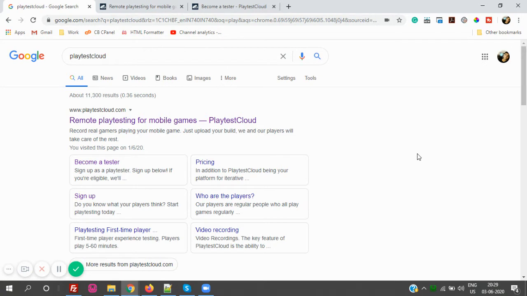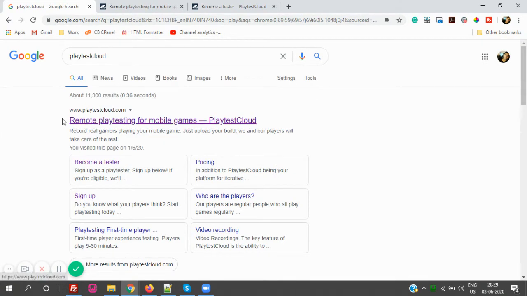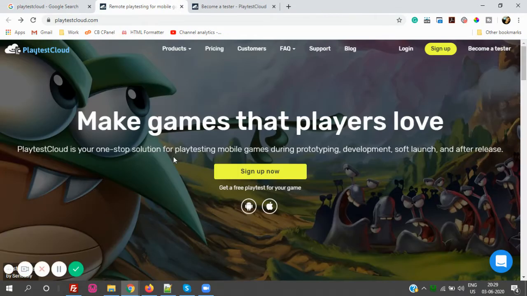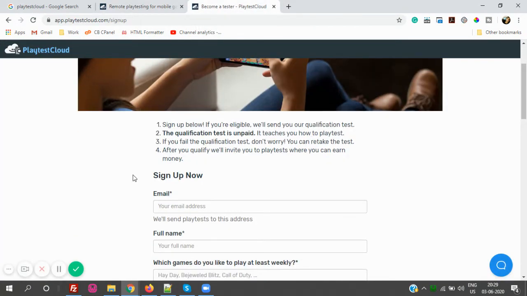Okay, so first do one thing, just go to google.com and type playtest cloud. Okay, as soon as you type playtest cloud, you will see a website, playtestcloud.com. Okay, it's a remote playtest for mobile games. Just click on that, you will land on this page. Okay, as soon as this website is open, just click on become a tester. As soon as you click on become a tester, okay, you have to sign up with this form.